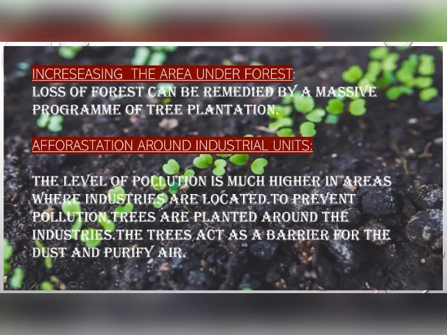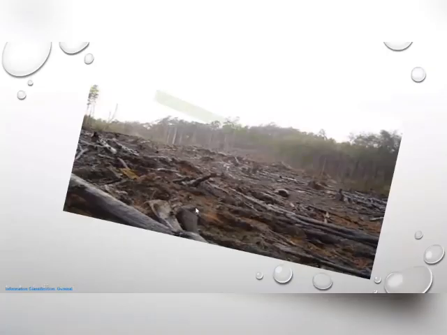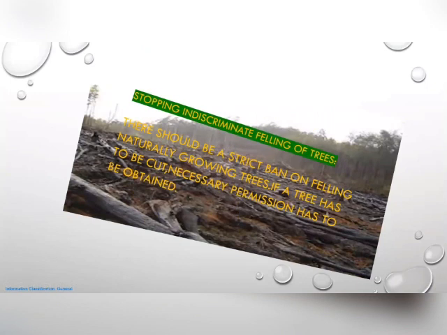So, increasing the area under forest through tree plantation, and afforestation around the industrial units. Why are industrial units more focused? Because the pollution level is very high, and these trees act as a barrier for the dust and purify air. And the next conservation measure is stopping indiscriminate felling of trees. What does indiscriminate felling mean? The people who come for cutting down the forest do not look at the category of the trees; they cut down all the trees. So that is what stopping indiscriminate felling of trees means.